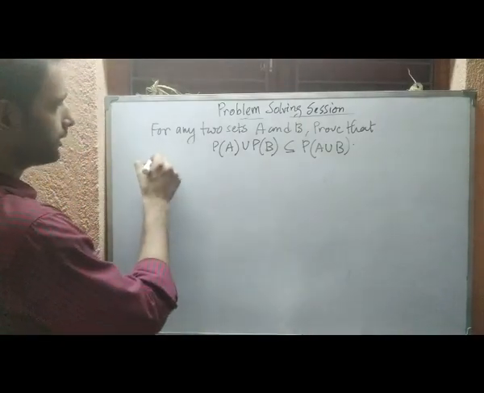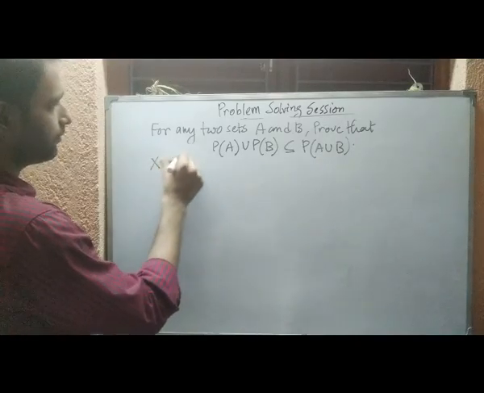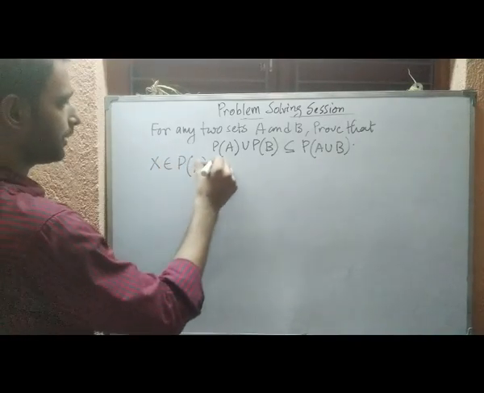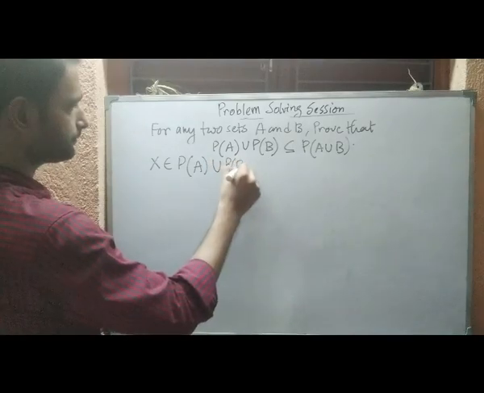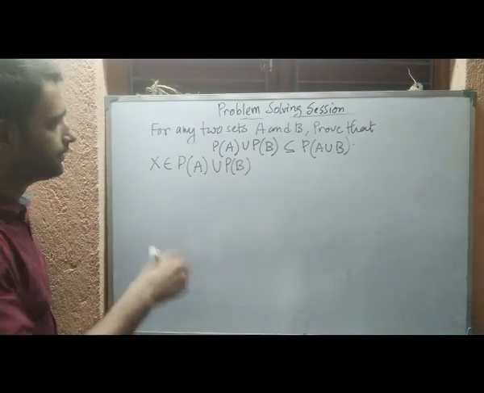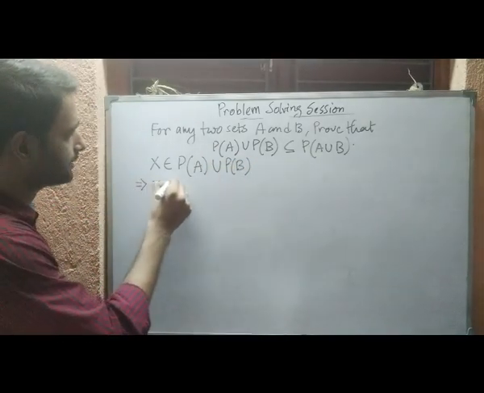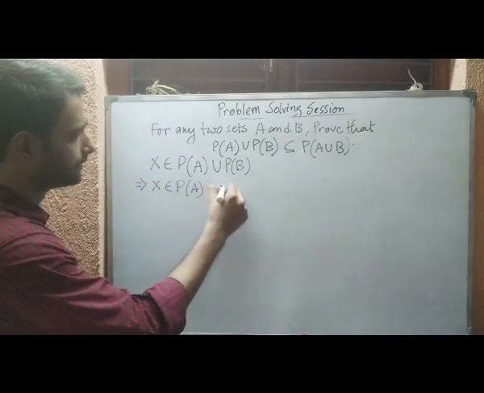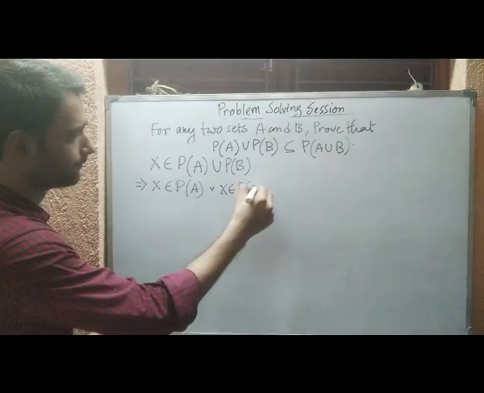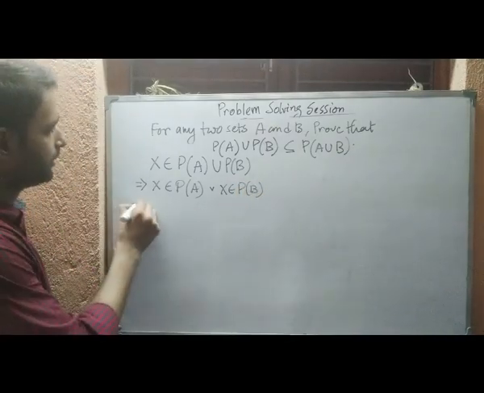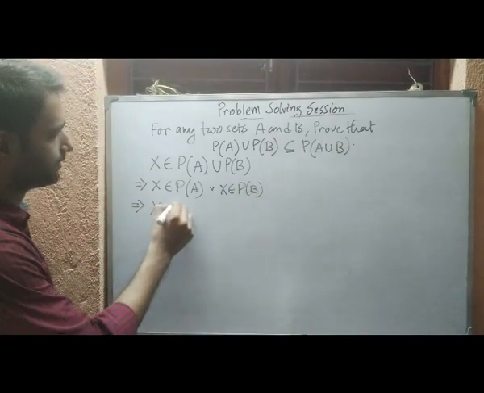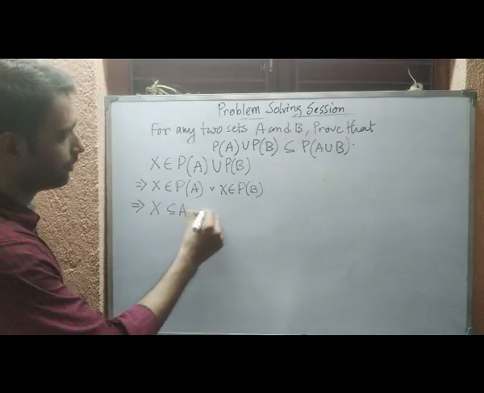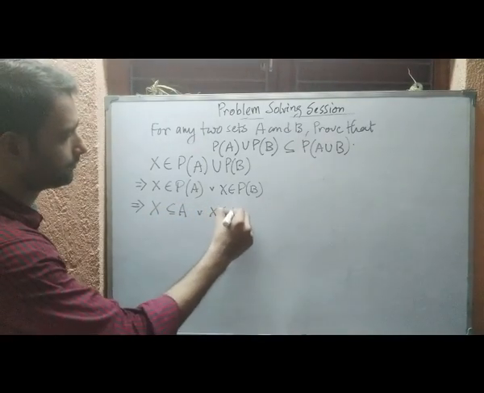So first of all, we are taking an element X from the left hand side, that is power set of A union power set of B. So again, from here we can say that X is either in power set of A or X is in the power set of B. So from here we can write that X is a subset of A or X is a subset of B.